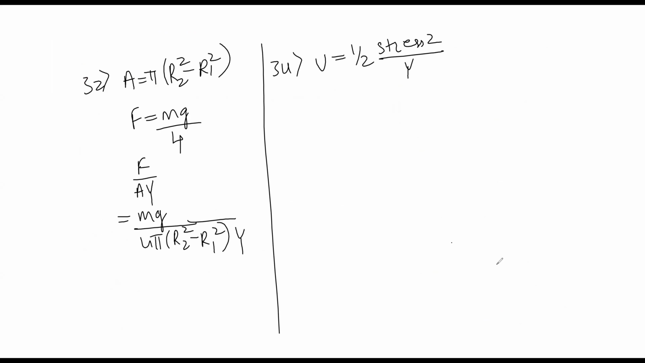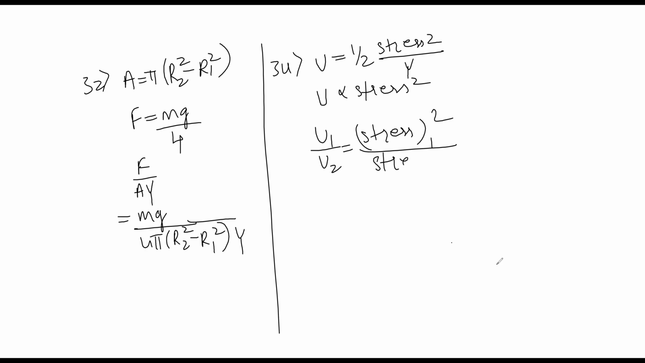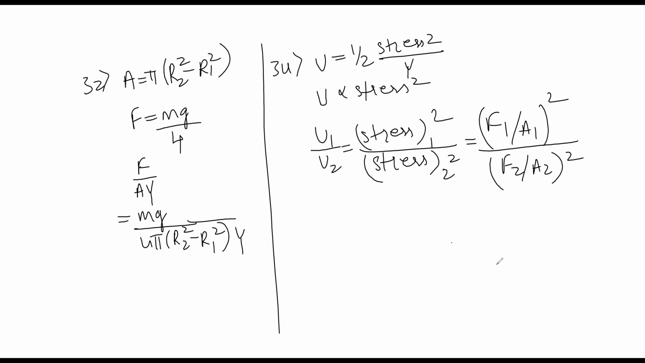As both the wires are made up of the same material, Young's modulus is the same for both wires. So U is directly proportional to stress square, or U1 by U2 is equal to stress 1 whole square divided by stress 2 whole square. Stress is F divided by area, so F1 divided by A1 whole square divided by F2 divided by A2 whole square. Both wires are stretched by the same load, so F1 is equal to F2.